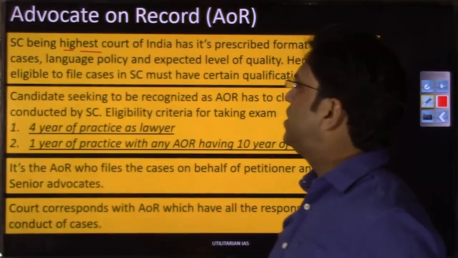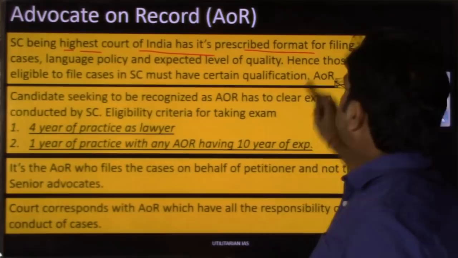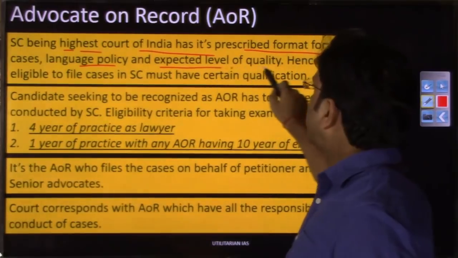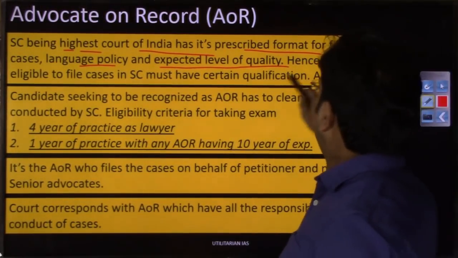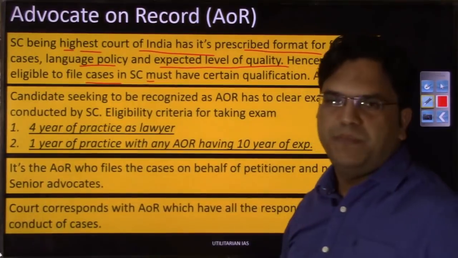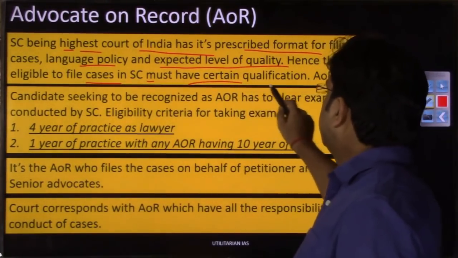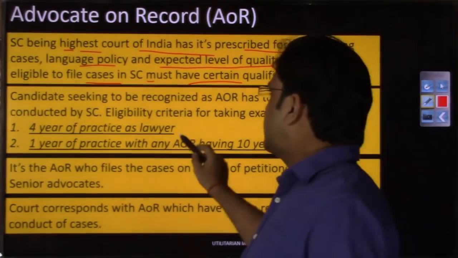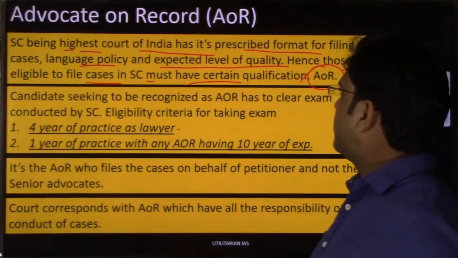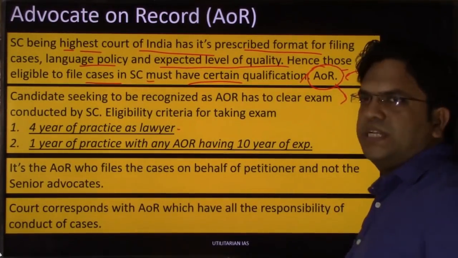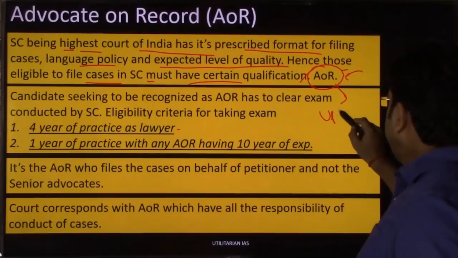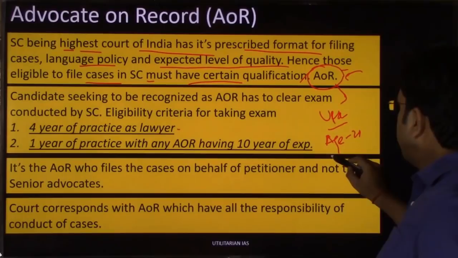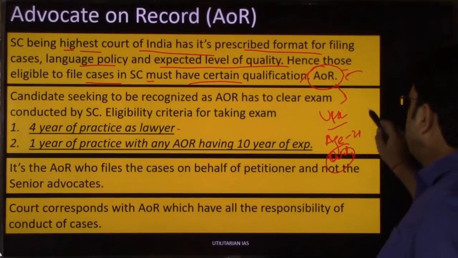So SC being Supreme Court, being highest court of India, has its prescribed format for filing cases, language policy they do have, and expected level of quality. Hence those eligible to file cases in Supreme Court must have certain qualification, and those qualification are with these people, that is called advocate on record. So there are certain qualification that is sought by these advocate on record if you have to sit in examination. So like we do have in UPSC, until and unless you have gone beyond certain age, until and unless you have certain level of qualification, you cannot sit in pre.